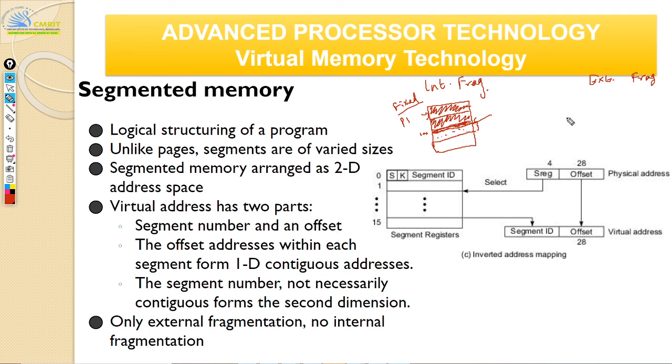Now when you come to external fragmentation, you have partitions of variable size. External fragmentation will only happen when you have variable size partitions. Let us say you have one big partition like this and other partitions like this.